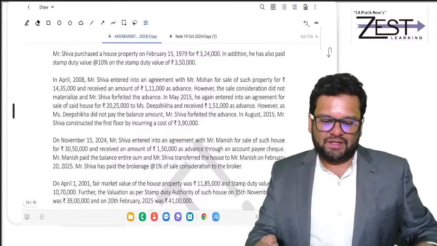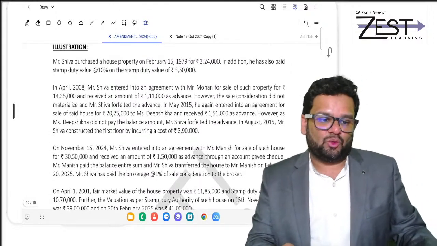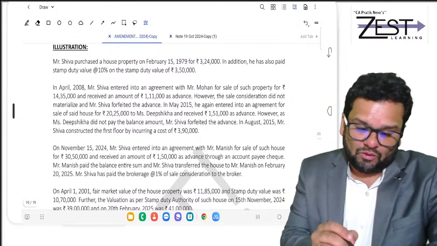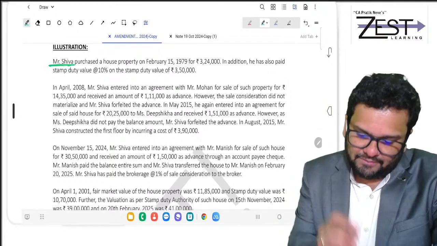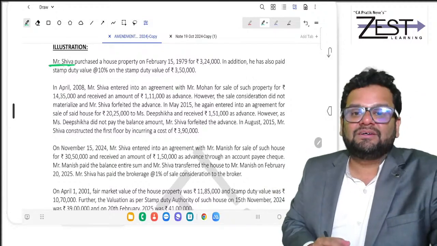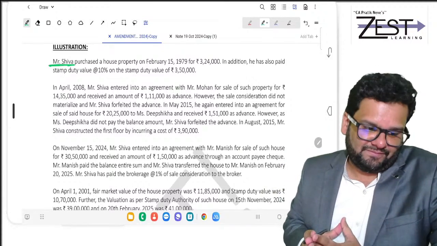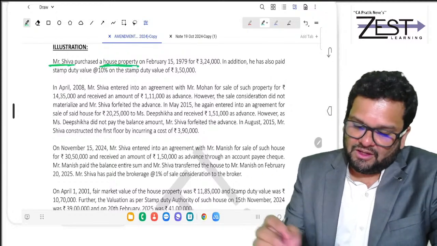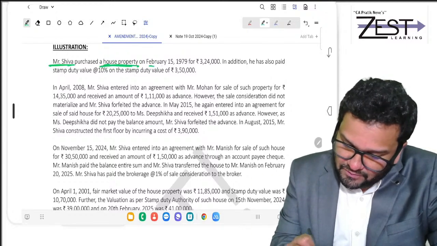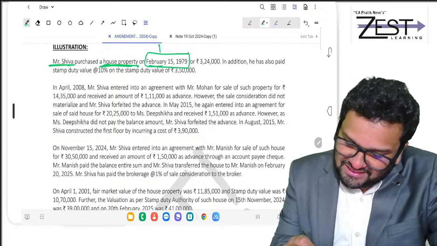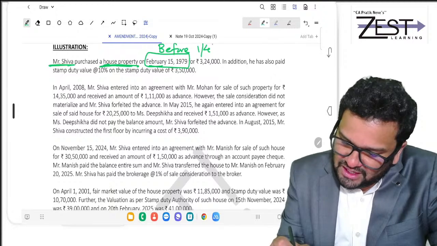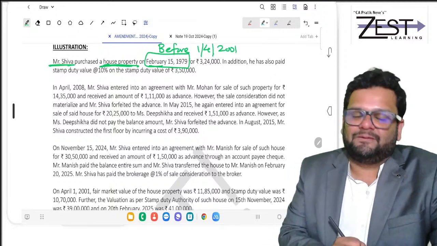Now, next illustration to explain you calculation of tax liability when an individual who is resident sells his HP or sells his land. There's a HP in this question, which was acquired on Feb 15, 1979, that is before 1st April 2001.